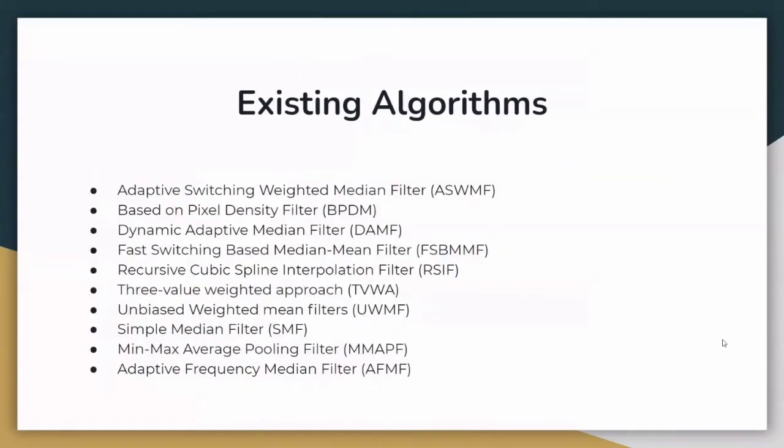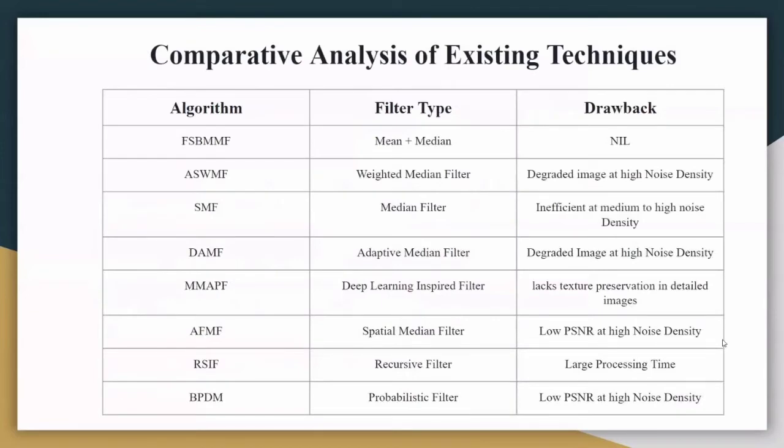So during the literature review, I have gone through these existing algorithms, and in the upcoming table, I have concluded them based on their filter type and drawback. As we can see that FSB MMF does not have any drawback that I can find. Most of them have drawback at high noise density, and most of them are median filter.